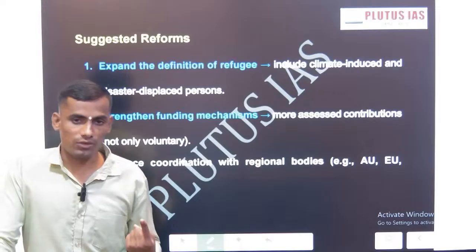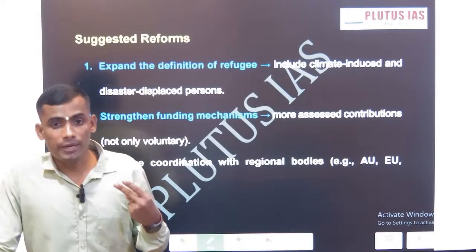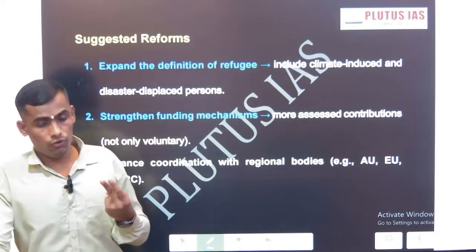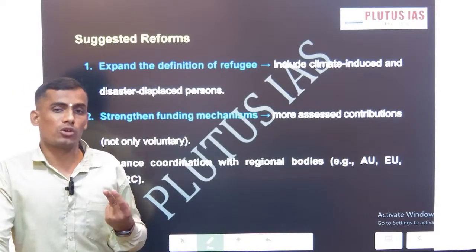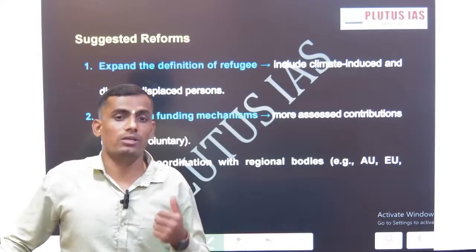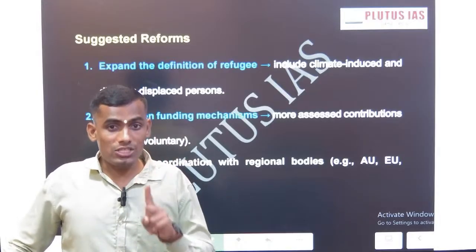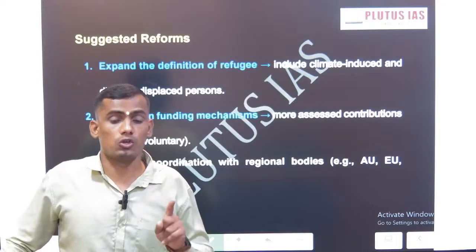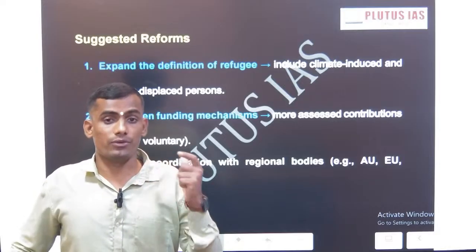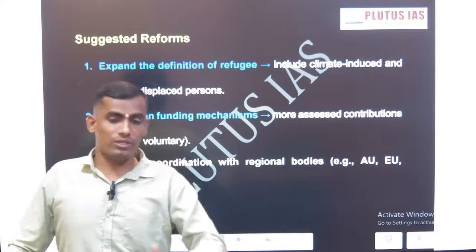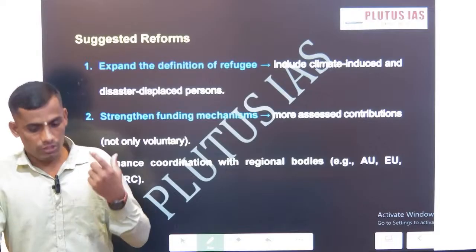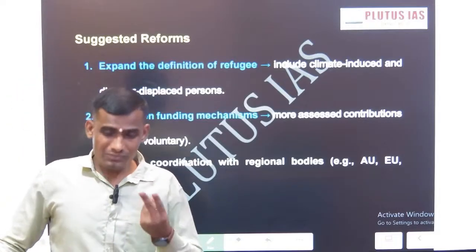First will be the expansion of the refugee definition, the second will be to give flexibility to the state, and not make the non-refoulement policy mandatory. Refoulement and non-refoulement are principles of the UN Refugee Convention, and because of this reason, India is not a signatory of the UN Refugee Convention. The world's largest democracy, the world's most populous country, is not a member of the UN Refugee Convention, which shows the issues UNHCR is facing. So if India should be part of it, then the UN Refugee Convention should be amended to work on a case basis. This will be the second.